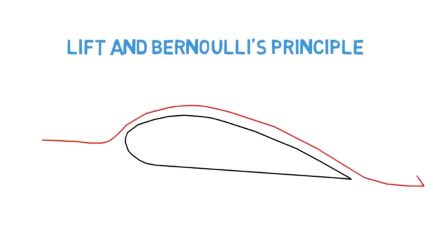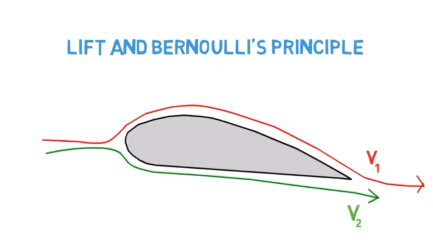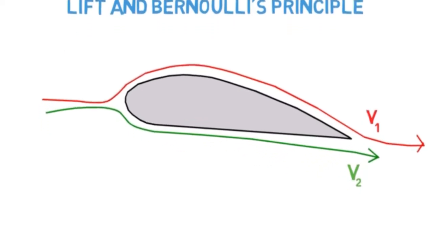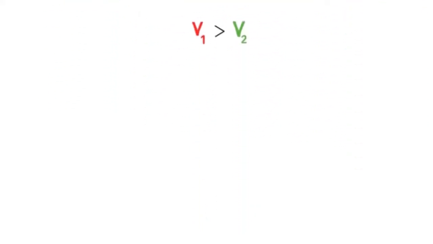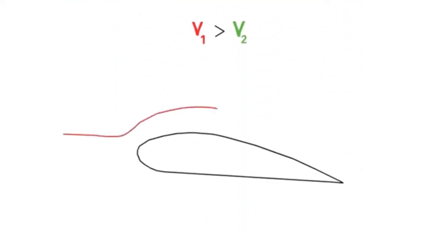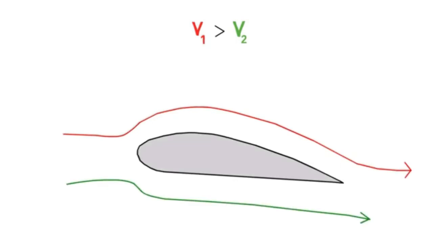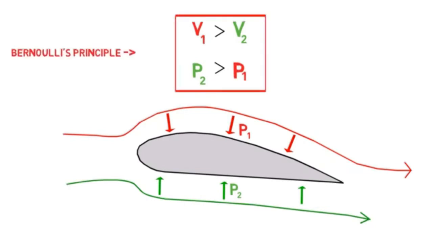So let's say you have a wing and the air is hitting the wing and moves above and below the wing. The general idea is that the air above the wing moves faster, and because the air moves faster, lift is generated. The lift is caused by the air pressure below the wing, which is bigger than the pressure above the wing. This is the standard explanation for lift and Bernoulli's principle.